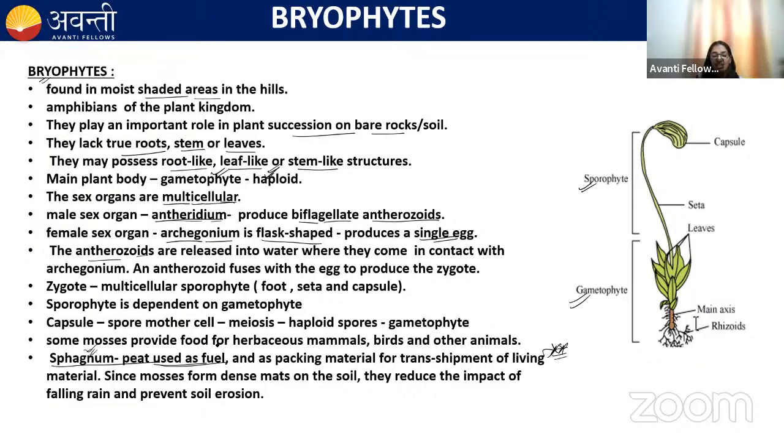And we know that the mosses have a high water holding capacity, so they are used as a packaging material for transshipment of living materials. And the mosses form a dense mat on the soil. So when the rain falls, it does not affect the soil directly, and soil erosion does not take place. So mosses help in the prevention of soil erosion.